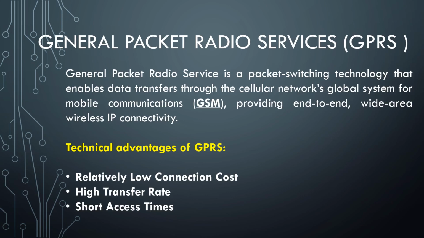Second is high transfer rate, so the speed at which information is transferred is faster. And short access time: overall the access time to get the information is also very short.